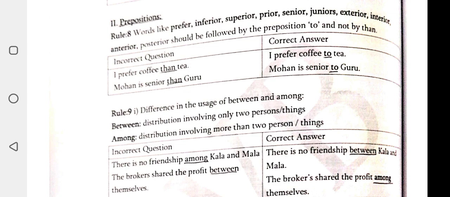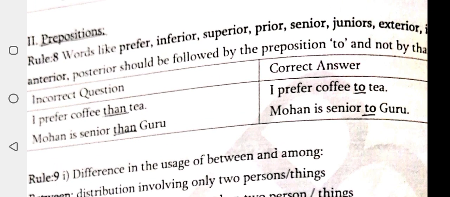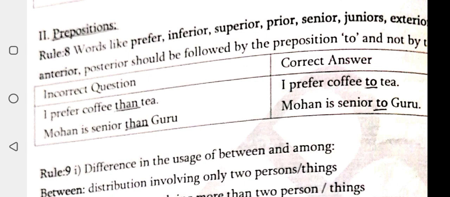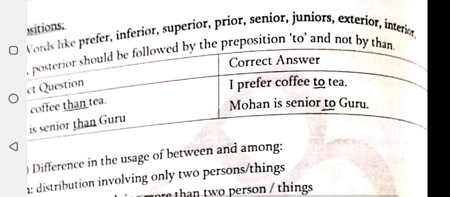Listen guys, words like prefer, inferior, superior, prior, senior, junior, exterior, interior and anterior should be followed by the preposition to and not by than.